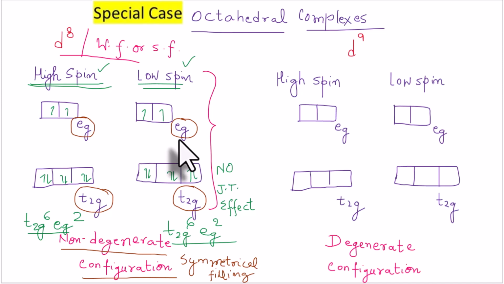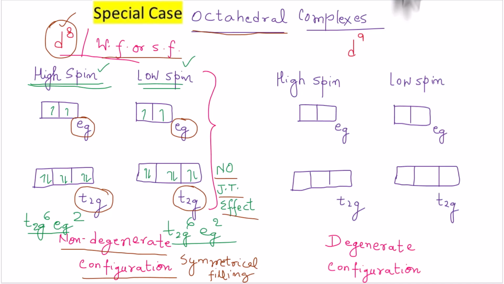Now, since t2g and eg orbitals are symmetrically filled, we do not observe any Jahn-Teller effect for the d8 configuration in octahedral complexes. So, no Jahn-Teller effect for d8 configuration. And the filling of electrons is the same for high spin as well as low spin. So these are the two important points for d8 configuration, which is an exception in the octahedral complexes.